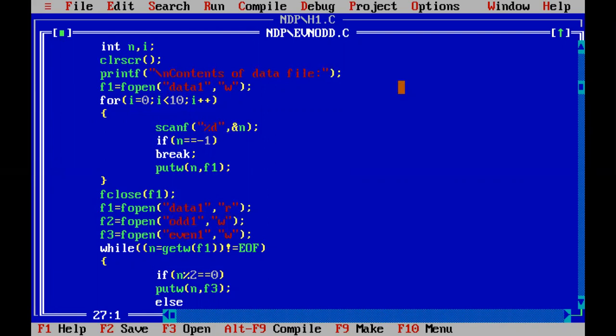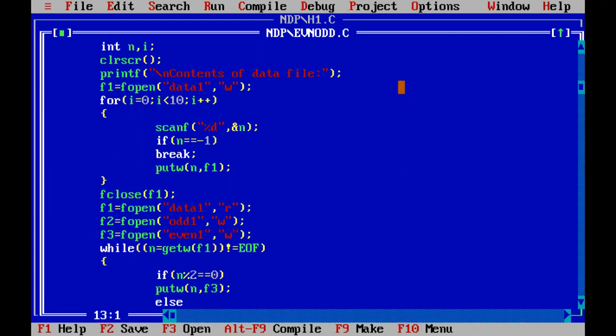For example, taking the characters a to p or n, taking the first five characters and separating them into a file. Or you can take some 10 letters and separate vowels and consonants. You can make use of the format of this code.